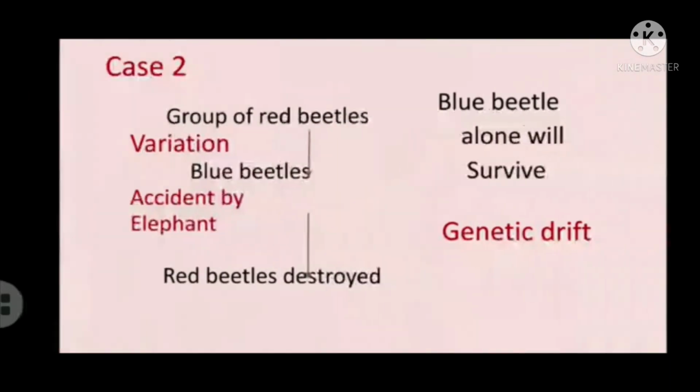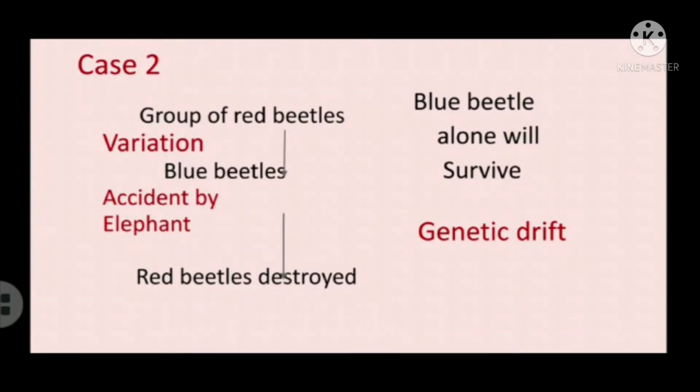So evolution happens because of natural selection. The next case, consider a group of red beetles. They are reproducing, and during reproduction, variation occurs, and due to this variation, blue color beetles are formed. By a chance or by an accident, what happens? The red beetles were destroyed by an elephant. Now what happens? Only the blue beetles continue to survive in their area. Here there is a gene flow from red to blue color by a chance or by an accident. This process is called genetic drift.